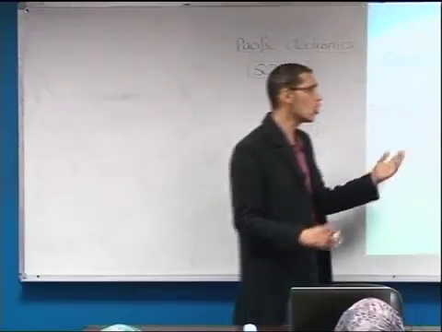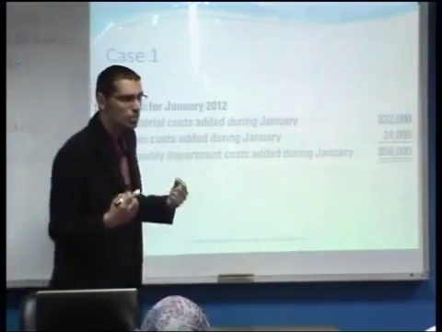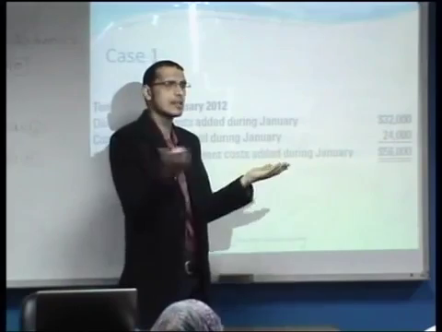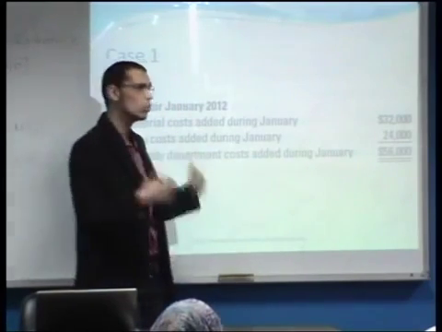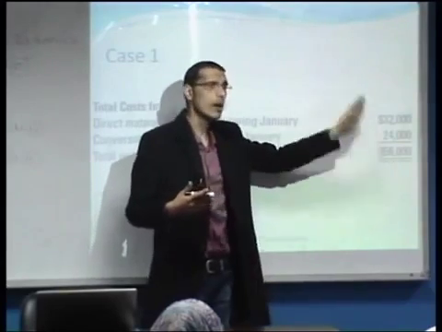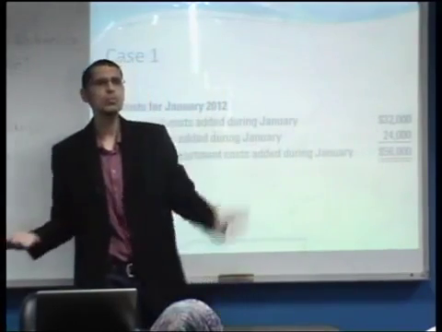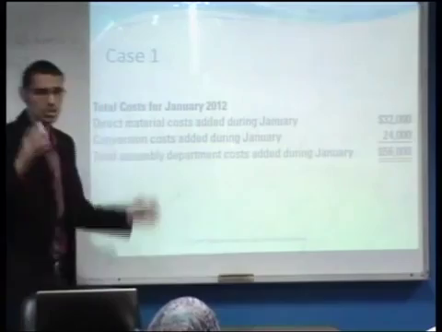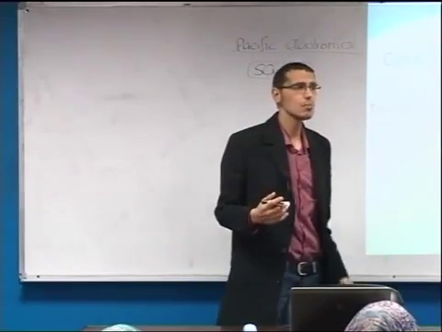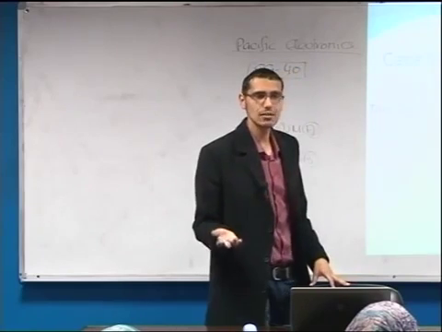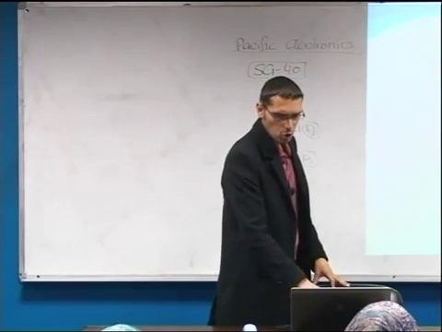So, excellent. In order to calculate the cost per unit, we would use an average method. We would divide the costs by the total number of units that were produced. Correct? Which is the same concept that we considered when we differentiated between process costing and job costing.